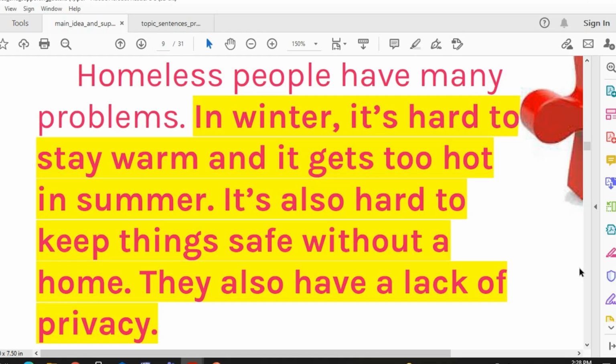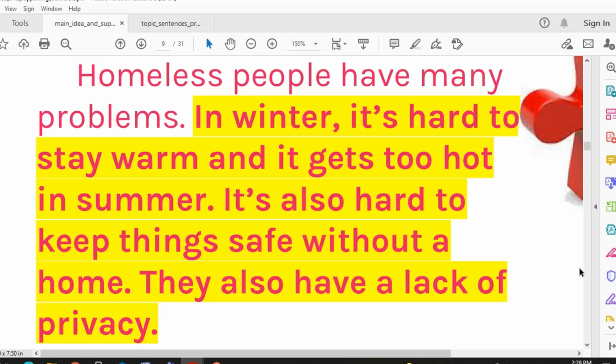Okay, you know the Big Mac sandwich? Can you eat the Big Mac sandwich without the top bun? No, you cannot eat it without the top bun, and also you cannot eat it without the bottom bun. Okay, so the top bun, or your paragraph is like this sandwich. Okay, it starts with the topic sentence, the main idea of the whole paragraph. So homeless people have many problems.